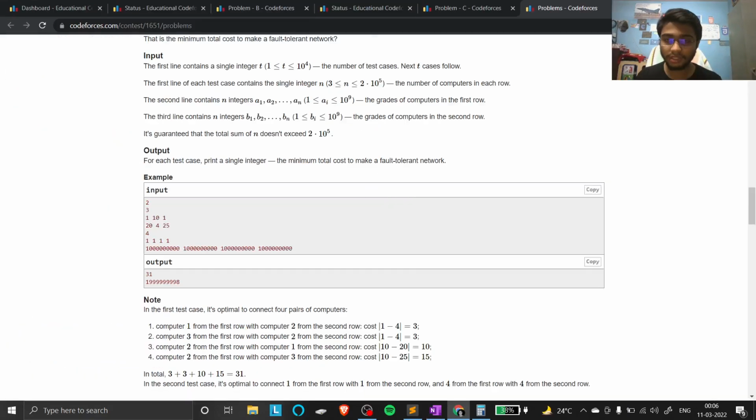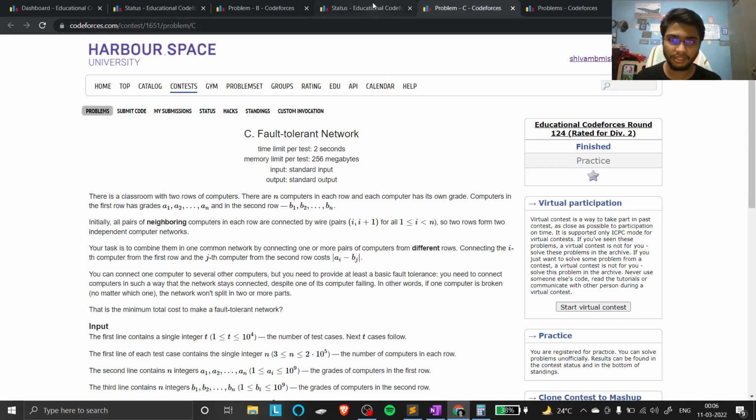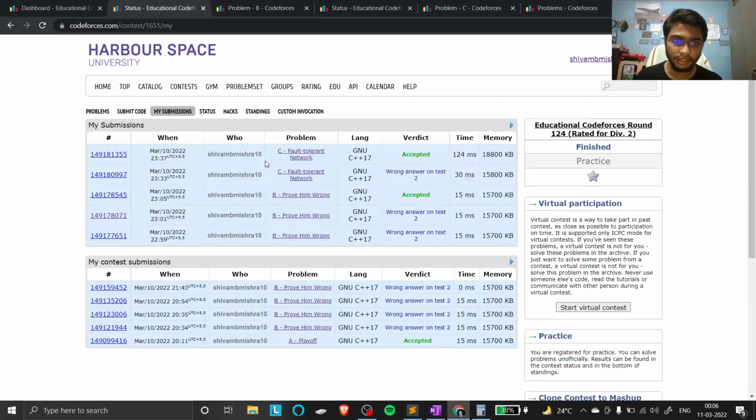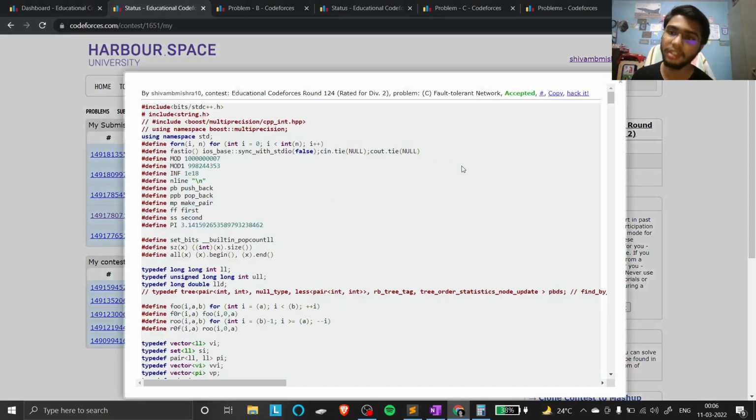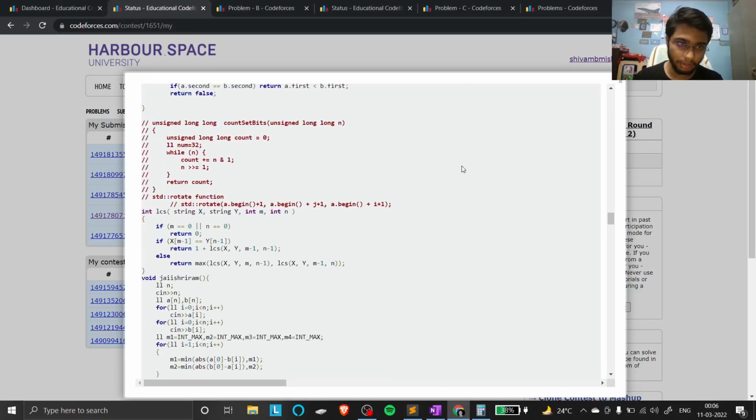Let's see the code. This question is also only about if-else, nothing more. But you have to be clear, otherwise the question will become complex. So let me show my code.